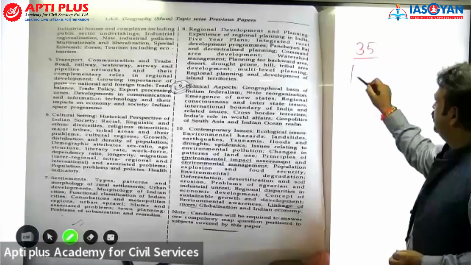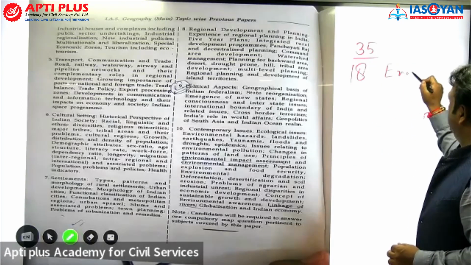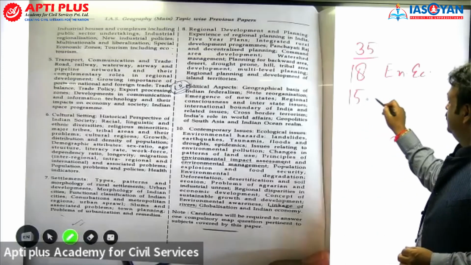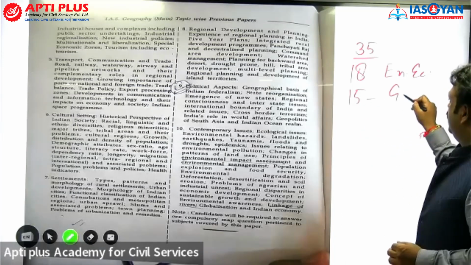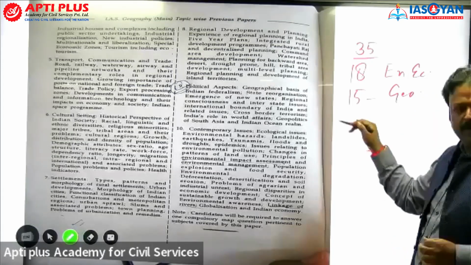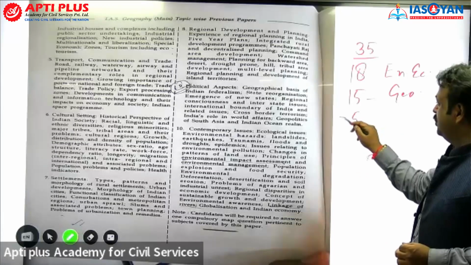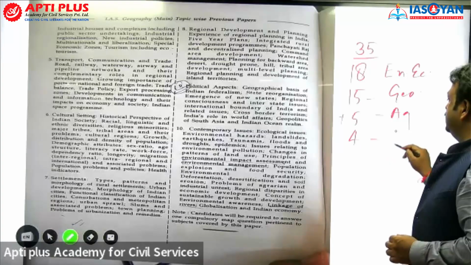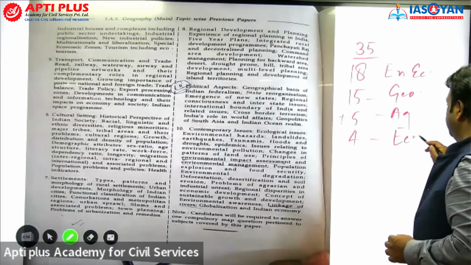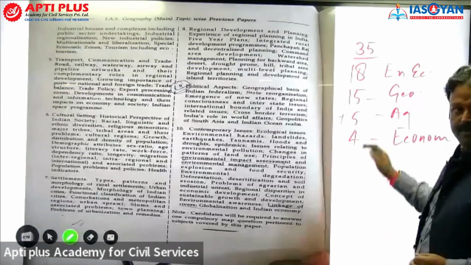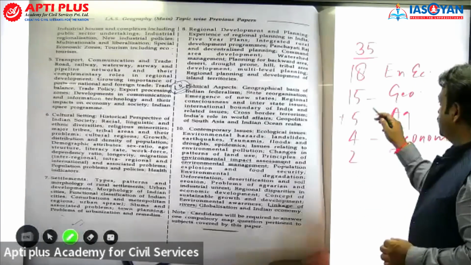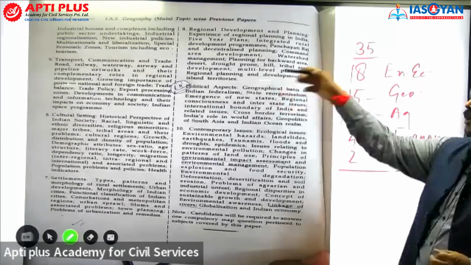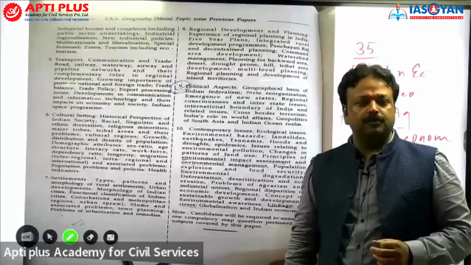सर 18 क्वेश्चन you can get in environment and ecology, इसके नाम पे आप लेते हो। 15 questions you are going to have, that is geography, कभी कभी कम भी होता है। इसी में 5 क्वेश्चन और ऐड कर लेते हो जिसको आप कह देते हो एग्रीकल्चर। There are 4-5 questions that is from economy, that is economic geography, and there are 2-3 questions which is part of your social issue, that is actually we are learning in the geography also.